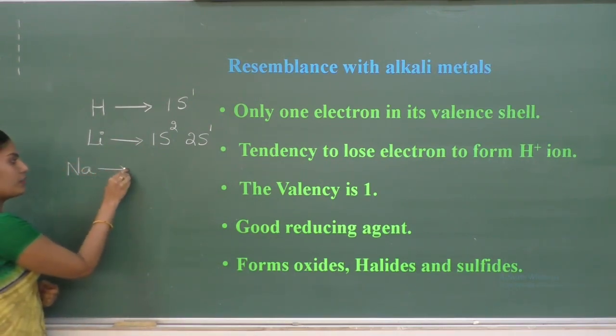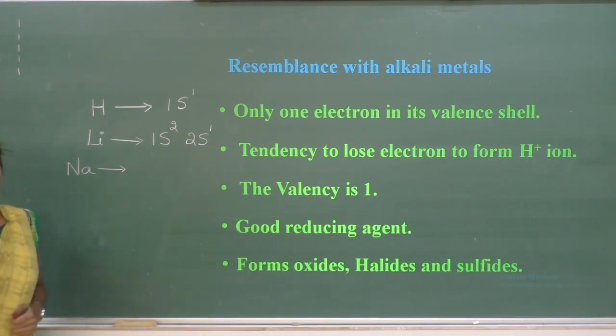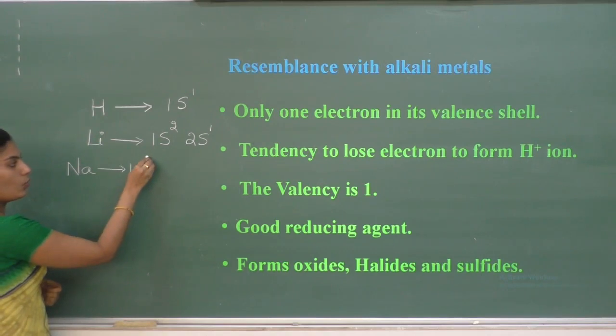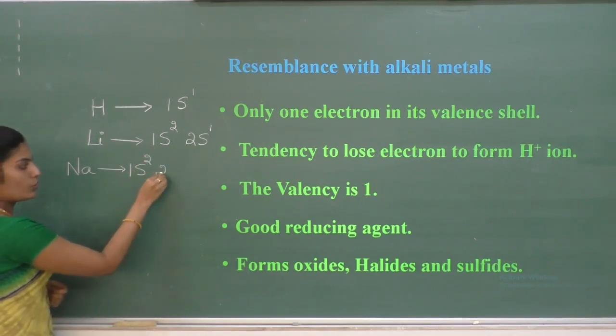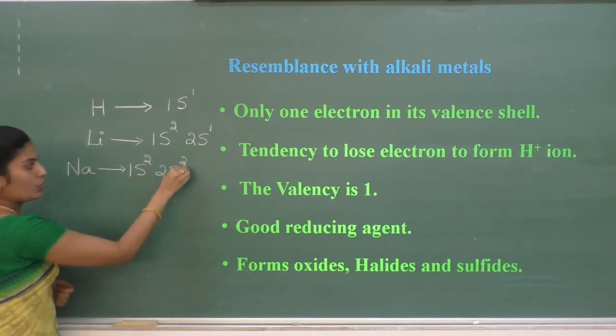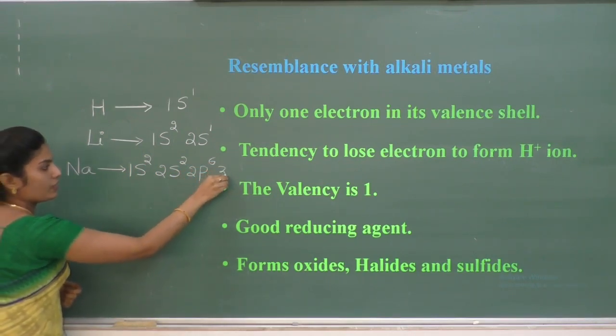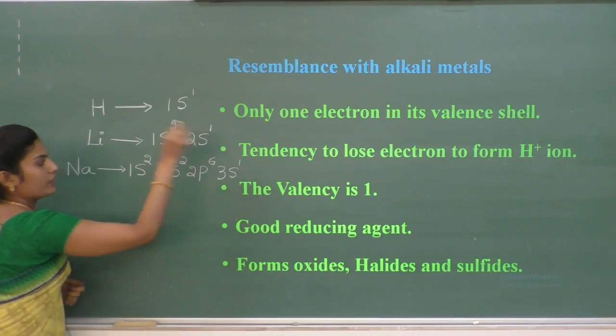Similarly, if I consider another alkali metal, sodium, its atomic number is 11. Therefore, its electronic configuration is 1s2, 2s2, 2p6, 3s1.